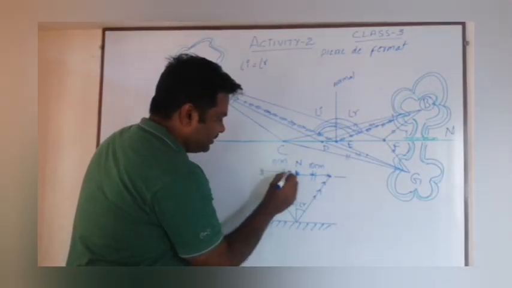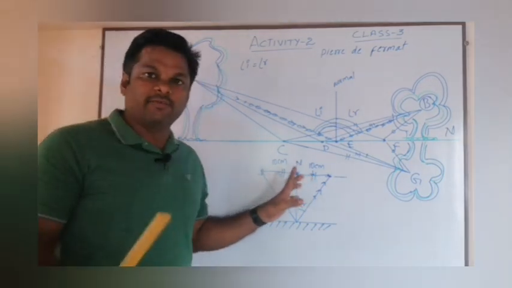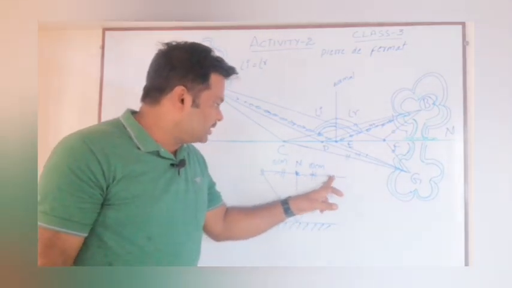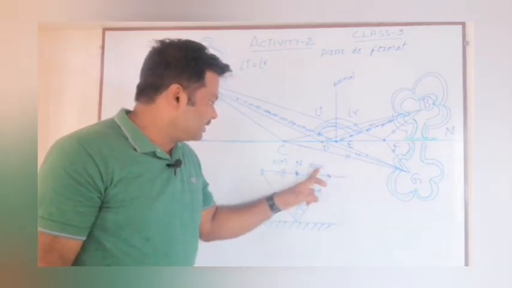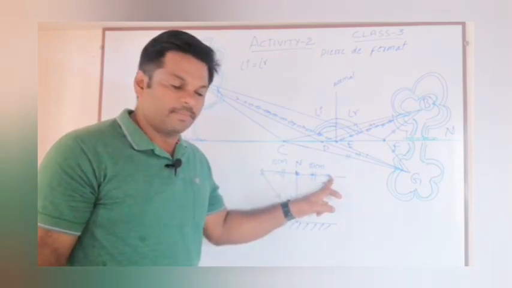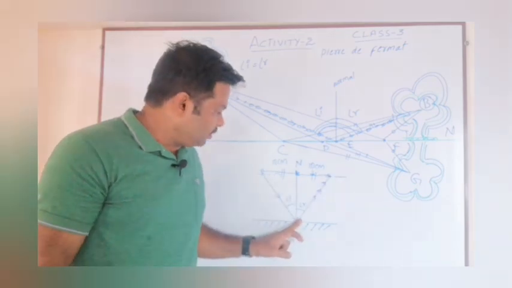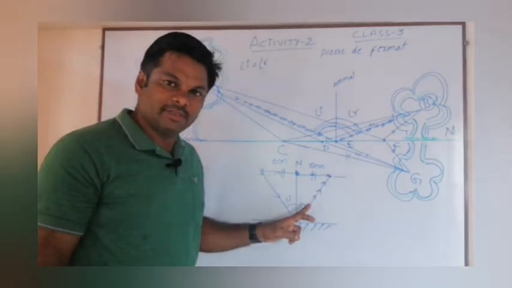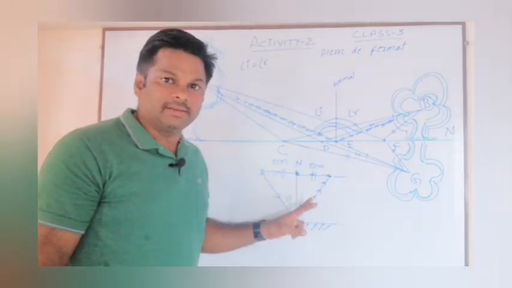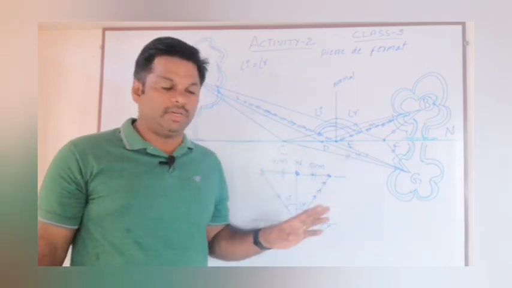The incident ray is 10 centimeters from the normal. On the other side, the reflected ray also must be incident at 10 centimeters from the normal. To reach this destination point here, it will select only this path, because if it selects this path, then only it can reach the destination point in the shortest time.